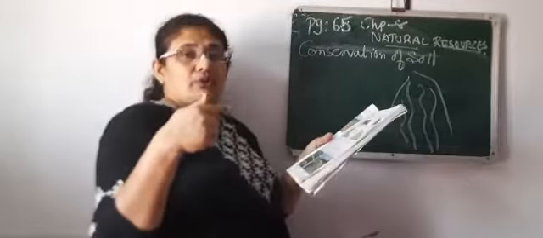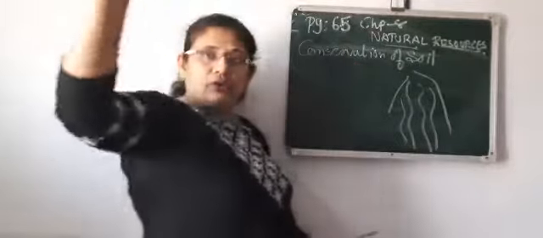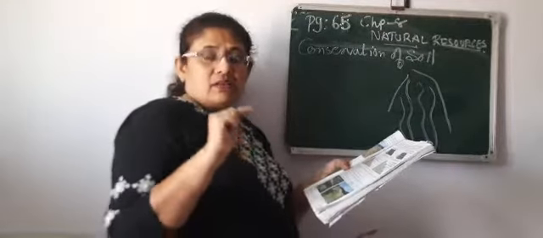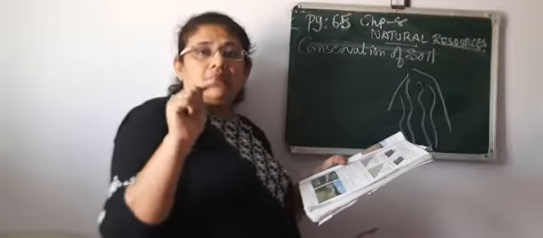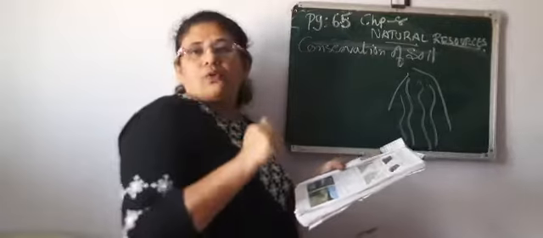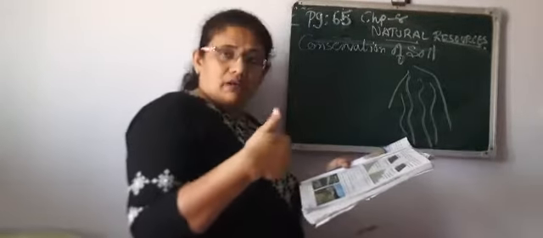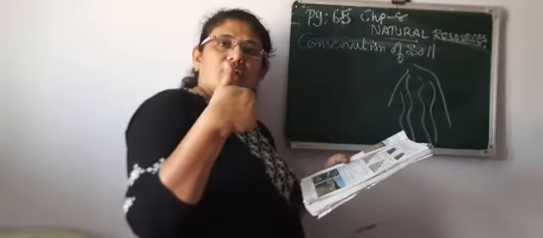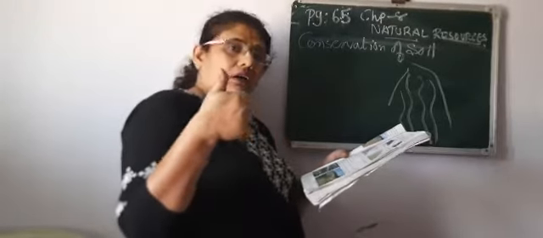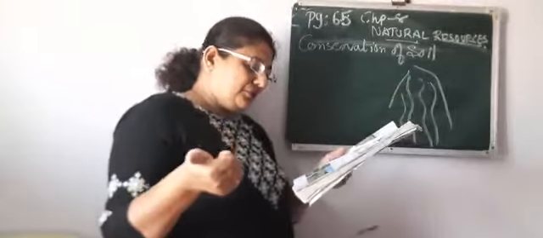Means trees should be grown where? At the borders of the desert. Because of that, what will happen? Trees will control the wind also, right? Because of that, when rain also comes, the intensity and velocity of the air will be reduced.